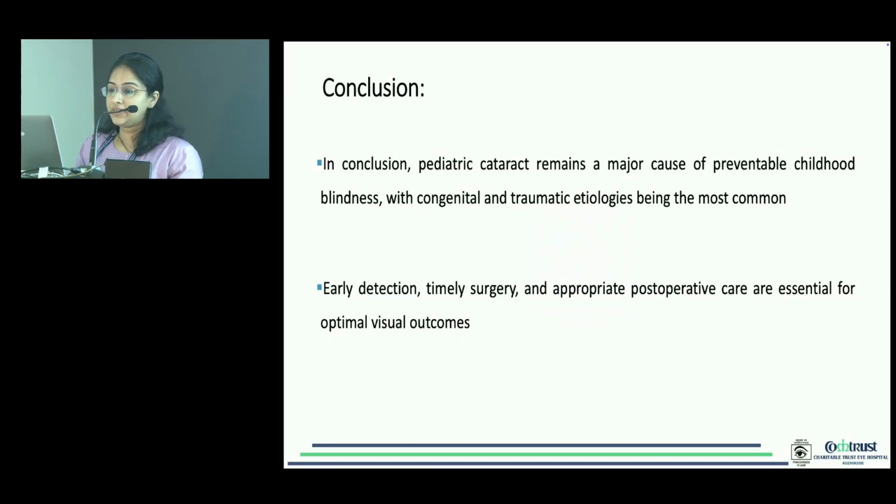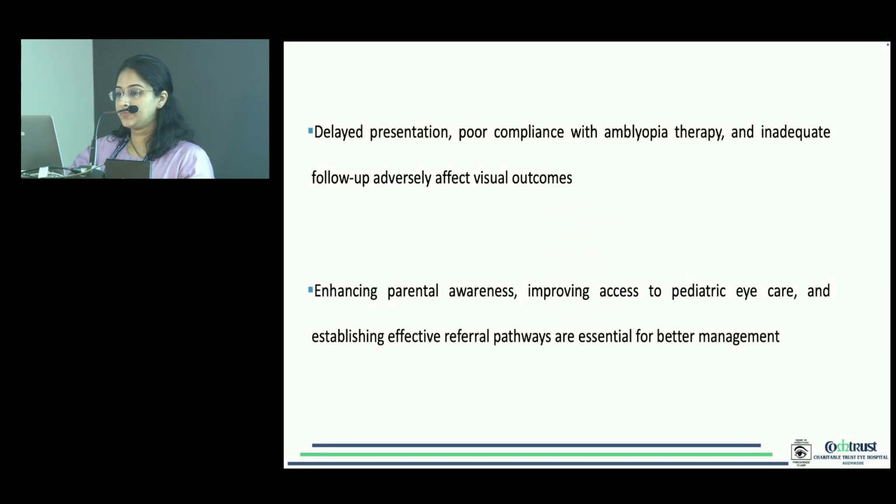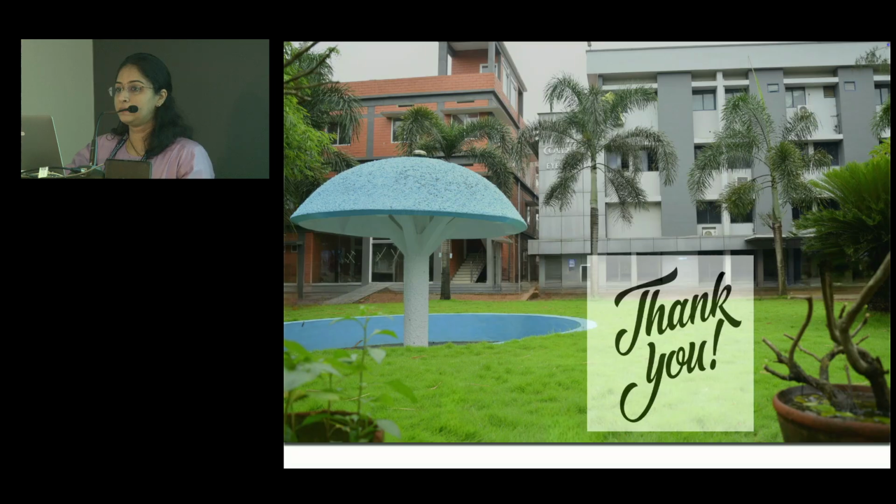In conclusion, pediatric cataract remains a major cause of preventable childhood blindness, with congenital and traumatic etiologies being most common. Early detection, timely surgery, and appropriate post-operative care are essential for optimal visual outcome. Delayed presentation, poor compliance with amblyopia therapy, and inadequate follow-up adversely affect visual outcome. Enhancing parental awareness, improving access to pediatric eye care, and establishing effective referral pathways are essential for better management. Thank you.